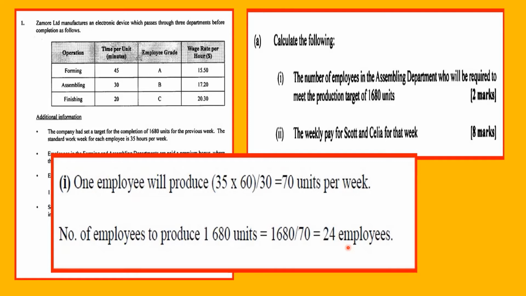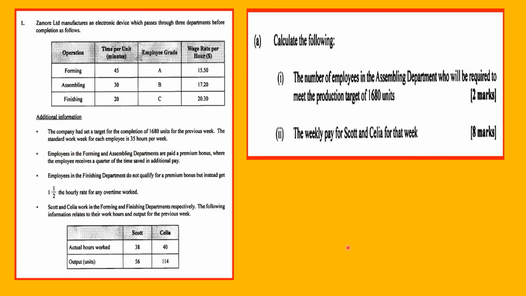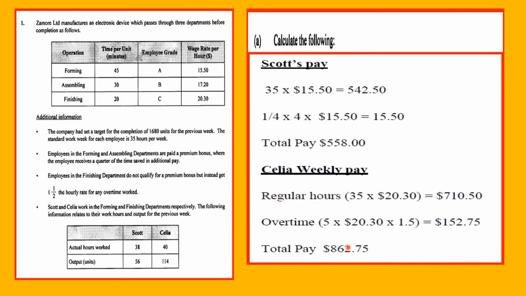Next, they ask us to calculate the weekly pay for Scott and Celia for that week. Scott's pay would be his 35 hours multiplied by $15.50, because he is in the foreman department. We are told that they are paid a premium bonus where the employee receives a quarter of the time saved in additional pay.